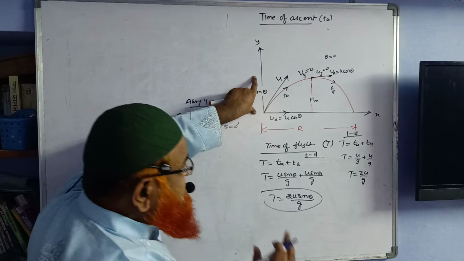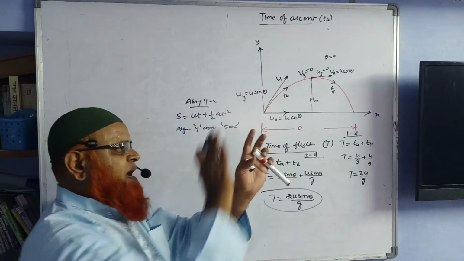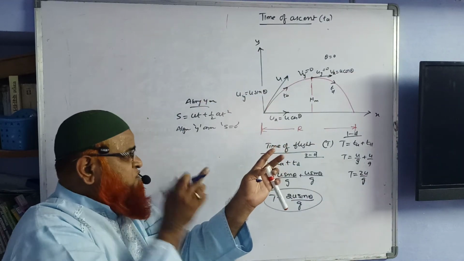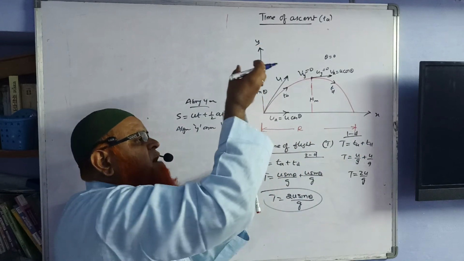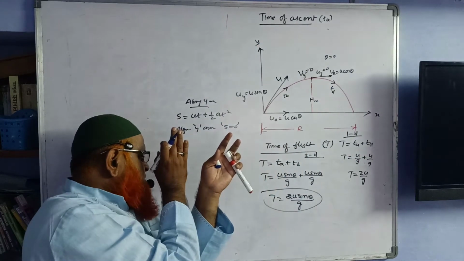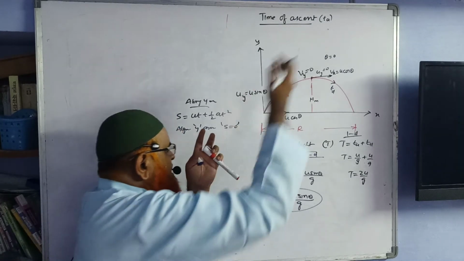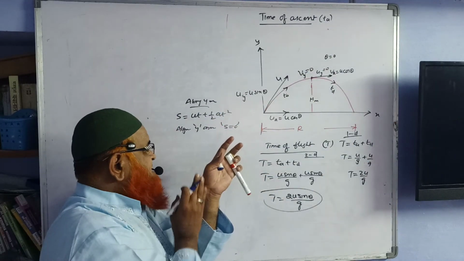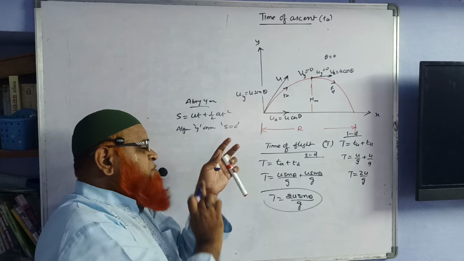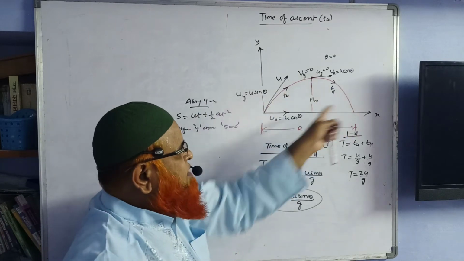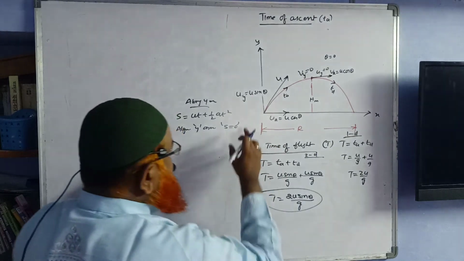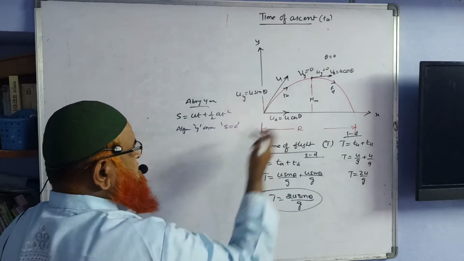So along the y-axis, if you observe, when a parabola is moving in this direction, if you see from the side, you will not observe the parabolic path. You will see as if some body is rising up and falling down, because you are seeing from this side and the parabola is on that side. So if you see from this side, that means you are seeing along the y-axis. The body moves upwards and falls down. That's it you are going to see. You are not going to see this curve. That means the total displacement along the y-axis is going to be 0.